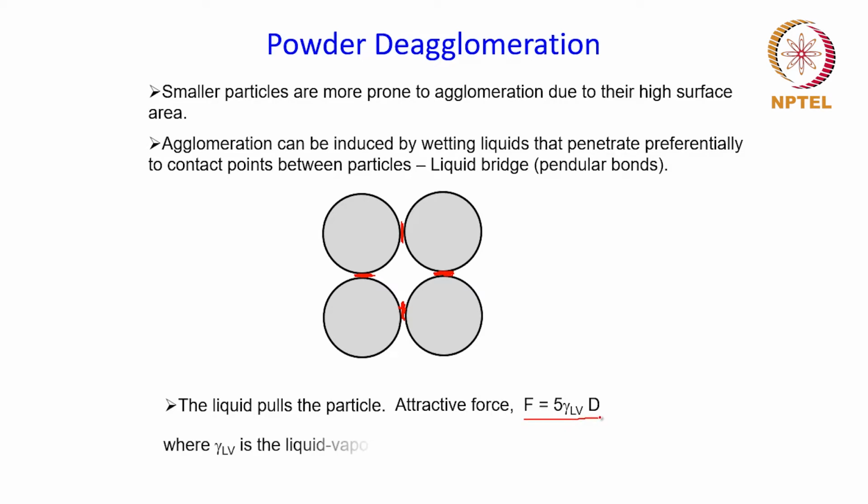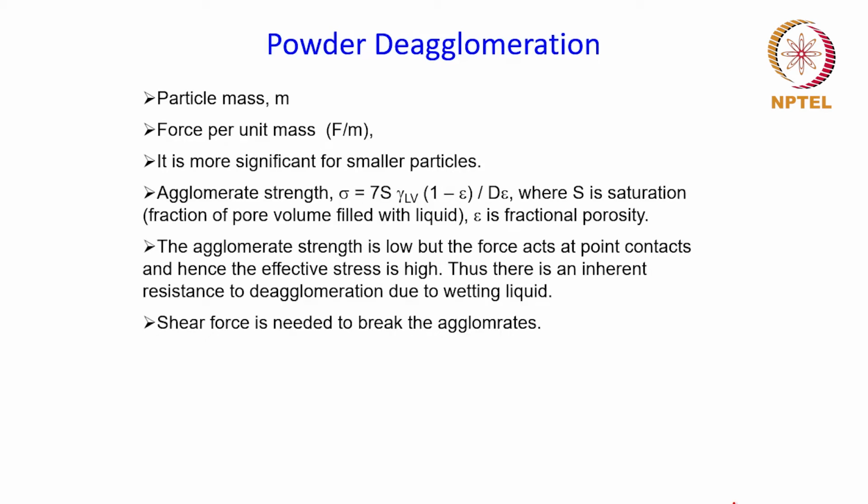where gamma LV is the liquid vapor surface energy and D is the particle diameter. Now, if you consider the force per unit mass, let's say we are talking about a spherical particle, the mass of a spherical particle will be given by this. This is the volume of the particle, and if you multiply that by the density rho, that will be the mass, and therefore